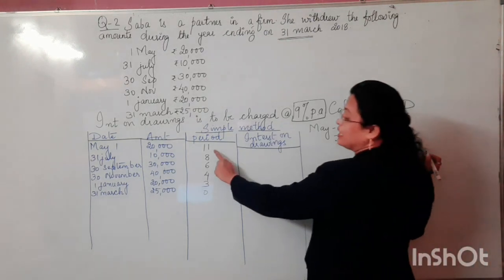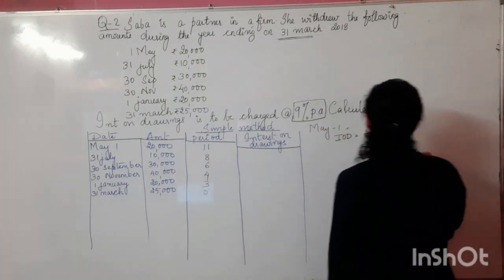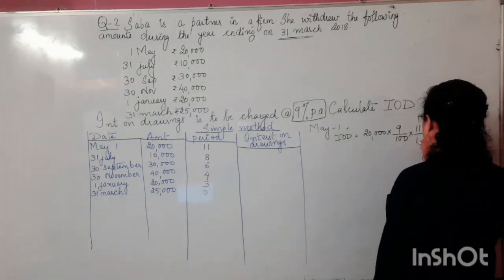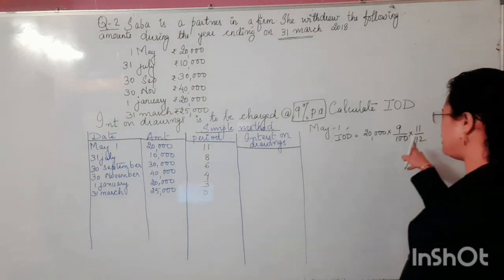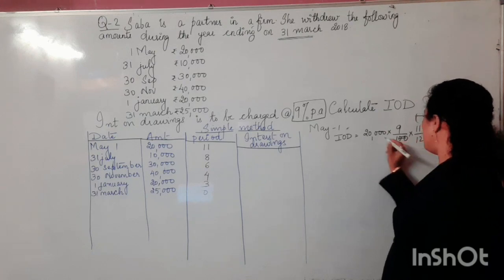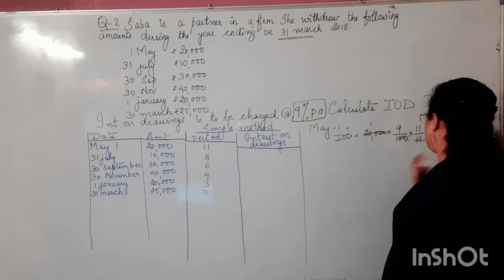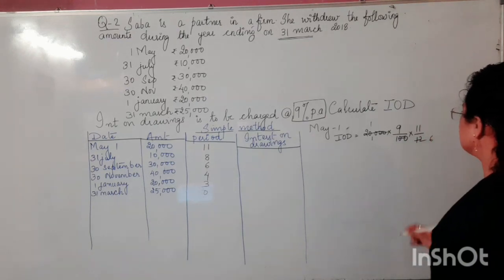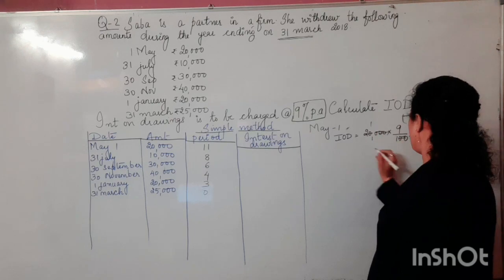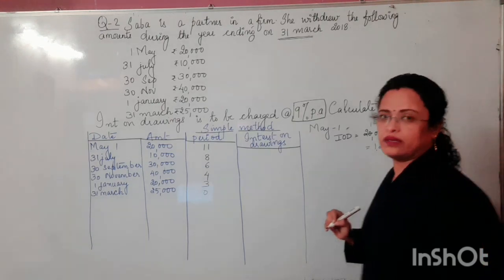What is the time interval for which we are supposed to pay the interest? I mean, Sabha is supposed to pay the interest to the firm. That is into 11 upon 12. This is how your equation will be there for the calculation. So let us solve this out over here. When we solve it, how much will we get? That's the amount if we solve it here. So the amount should come out 1250.